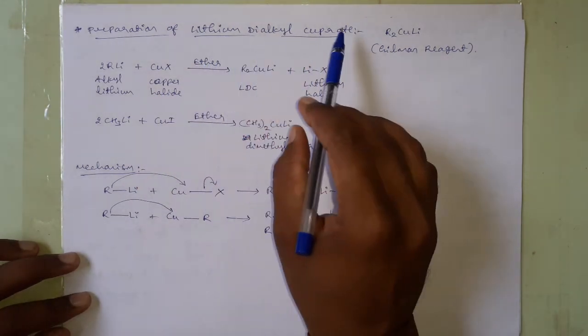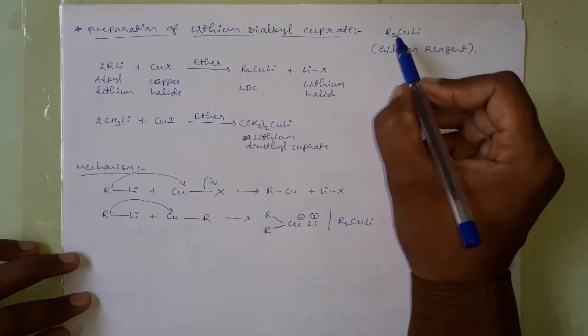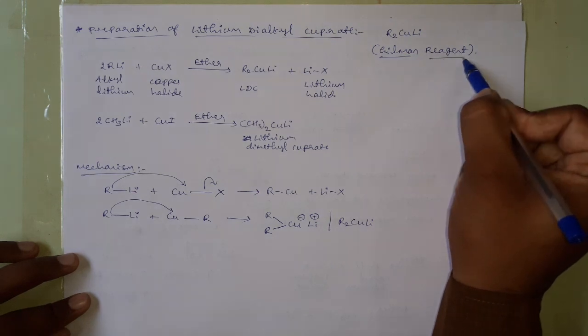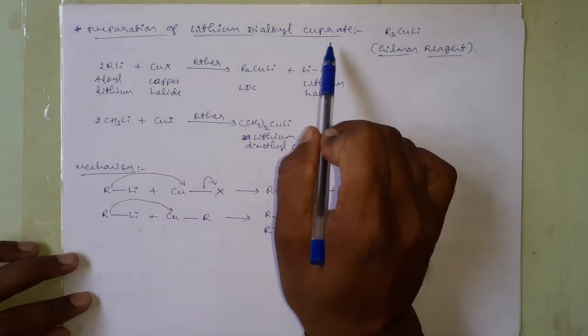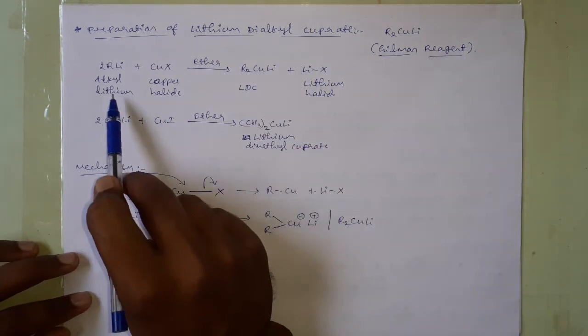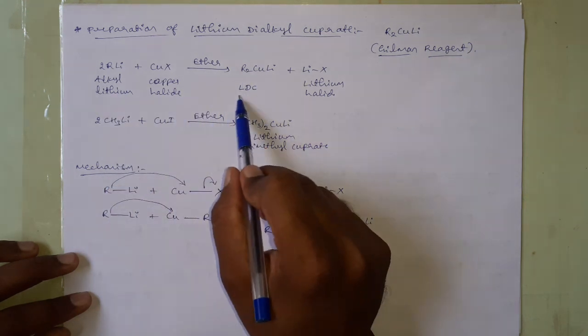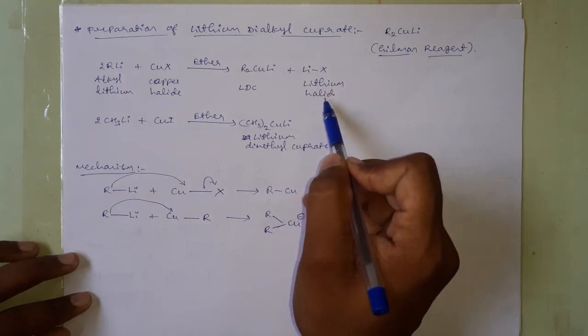This lithium dialkyl cuprate, which has the general formula R2CuLi, is also called a Gilman reagent, and it can be synthesized by treating alkyl lithium with copper halide in presence of an ether medium. We will get a lithium dialkyl cuprate along with lithium halide.